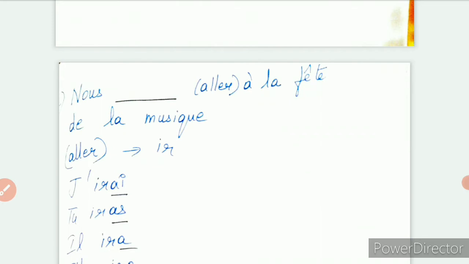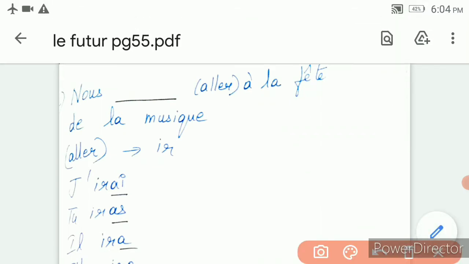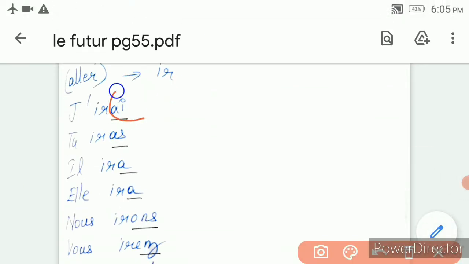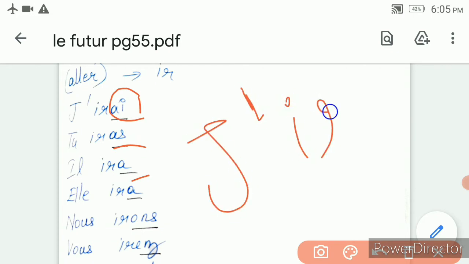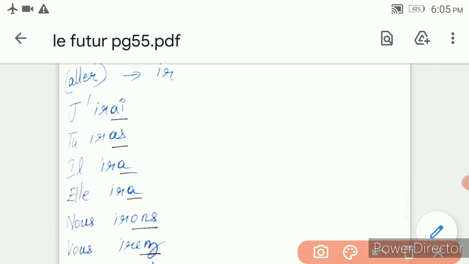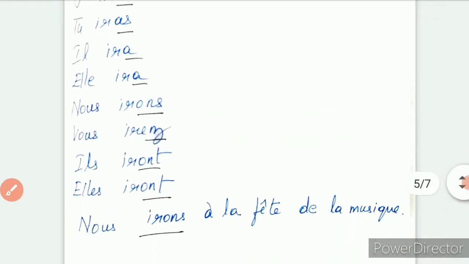Aller is also an irregular verb. The radical for that is ir. To that ir, you add the future ending, and it is j'irai here because I is a vowel. Got it? So, nous irons à la fête de la musique.